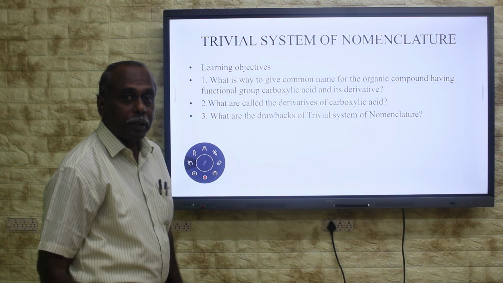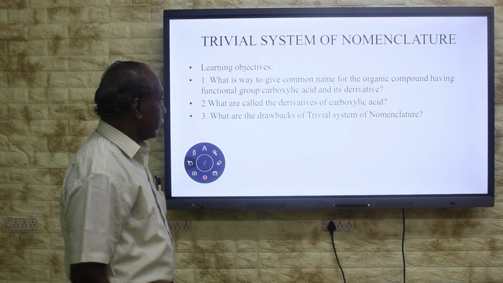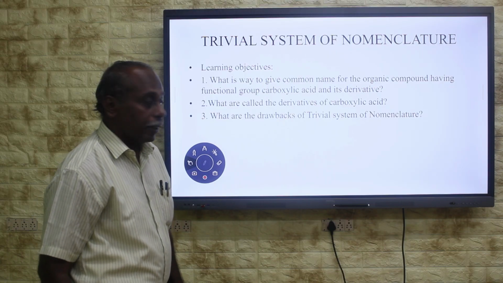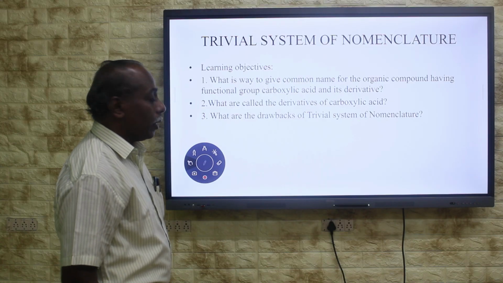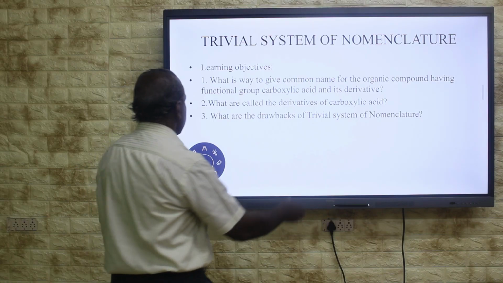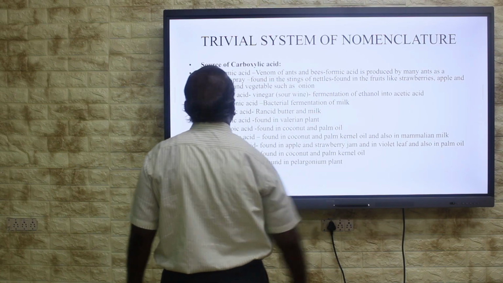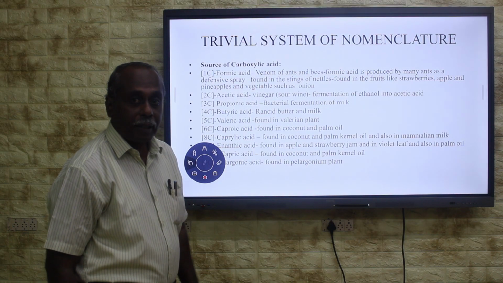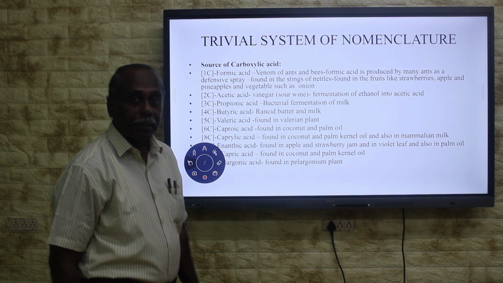Those things will be taught in this lesson. Then, what are called the derivatives of carboxylic acid? Another one is, what are the drawbacks of the trivial system of nomenclature? Let us enter into the trivial system of nomenclature of organic compounds having the carboxylic acid group and also the derivatives of carboxylic acid.